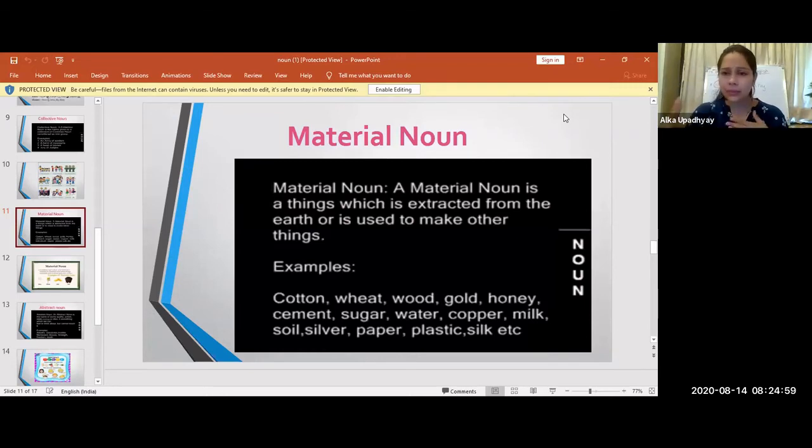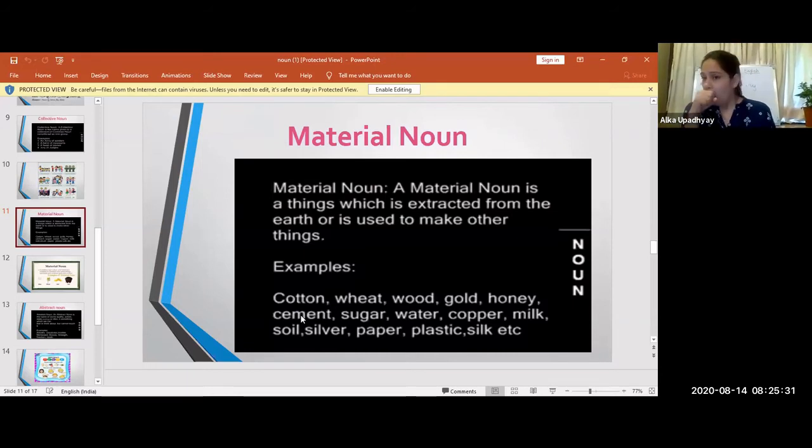Then there are many examples given over here, as you can see. Cement. Do we use cement? Yes. The person who makes the building, he uses cement to make the walls. Okay. Next, plastic. Now this we know very well. So we can see plastic products everywhere around us, don't we? So we can see bottles, we can see buckets, we can see many things around us that are made up of plastic.